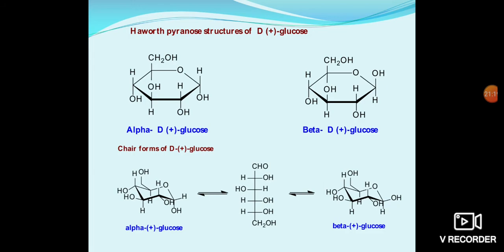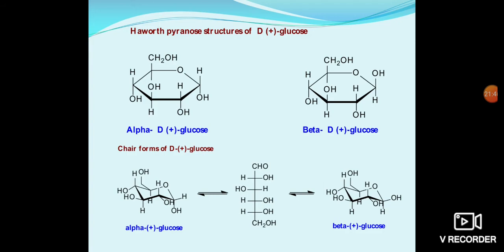In the vertically oriented structures, the groups lying on the right side will be downwards and the groups lying on the left hand side will be upward. These new structures are called Haworth structures, that is alpha D plus glucose and beta D plus glucose.